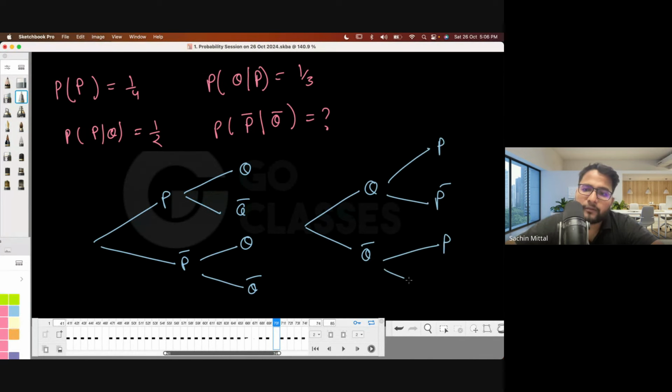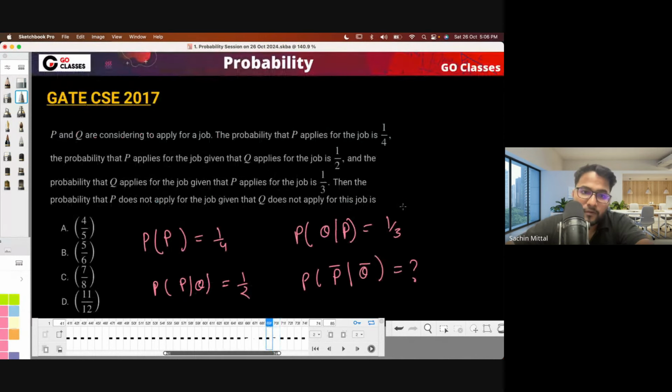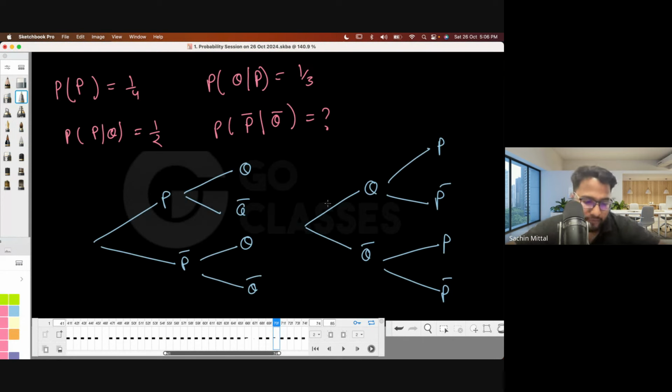Which one, left one or right one? Is there any other probability which is given which we have missed? 1/4, I think that's all right. Which one will you prefer? Tell me.